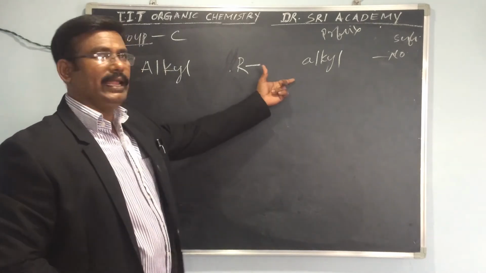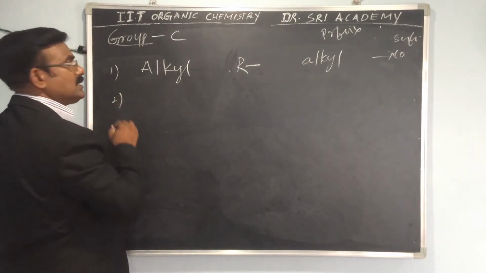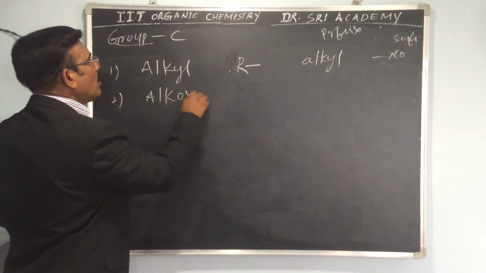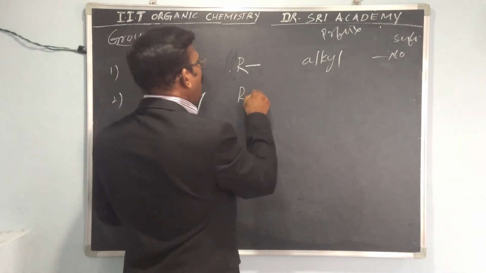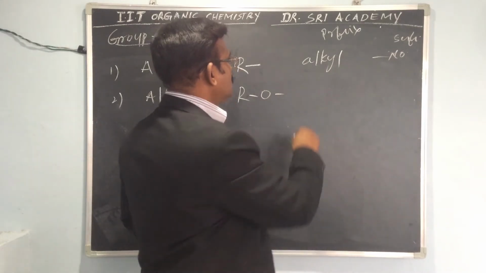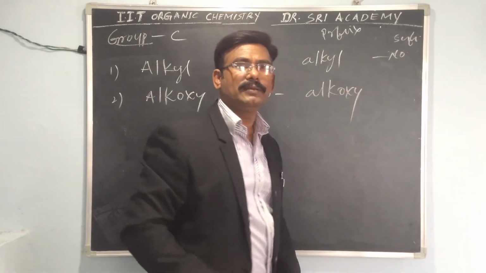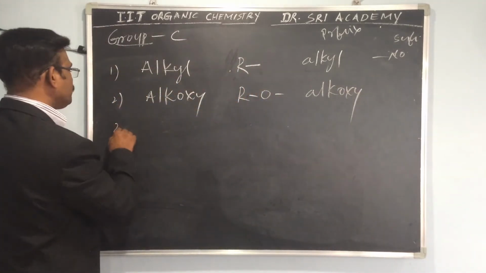So alkyl, and next is alkoxy. Simply it is RO, alkoxy. And halogen.